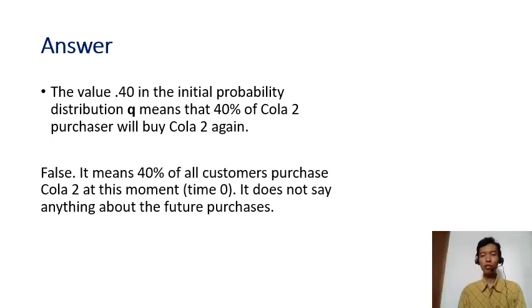The answer is false. Remember that Q here only talks about the distribution of customers at time 0. It does not say anything about future purchases. It just talks about the distribution of customers at this moment. Okay, so that's the end of this video. I hope you get the difference between transition probability and the initial probability, and how to compute this distribution after several steps.